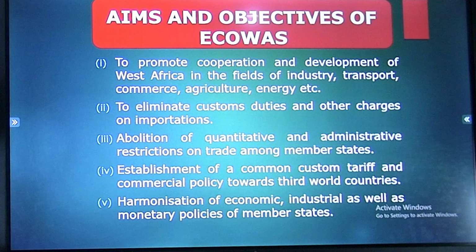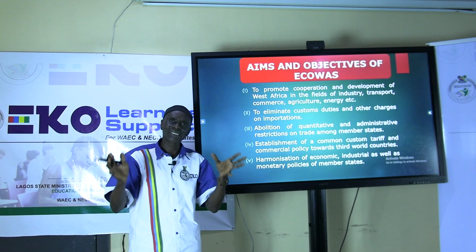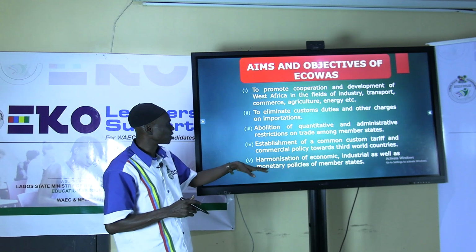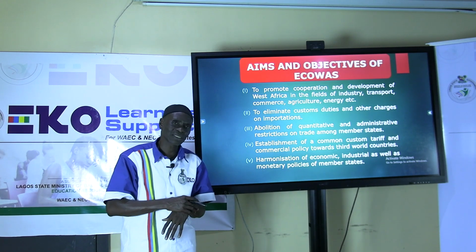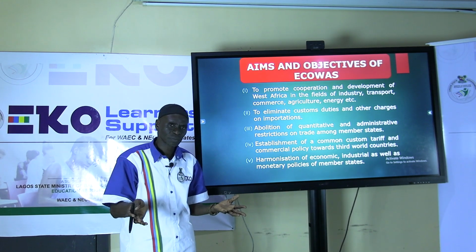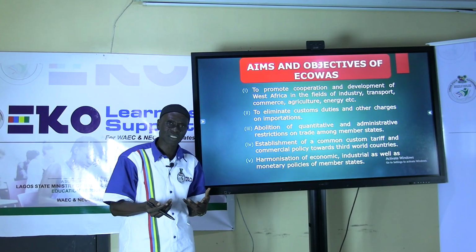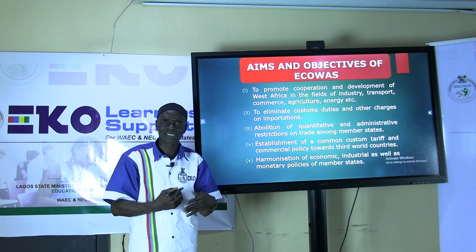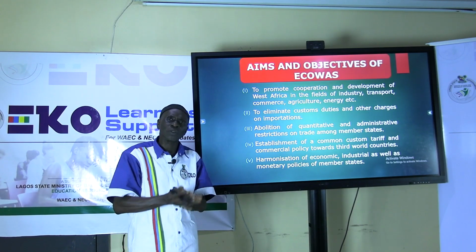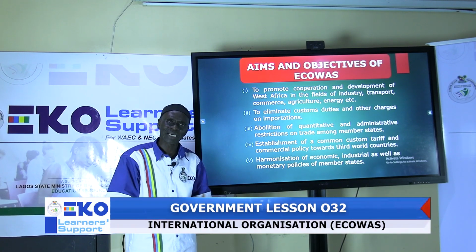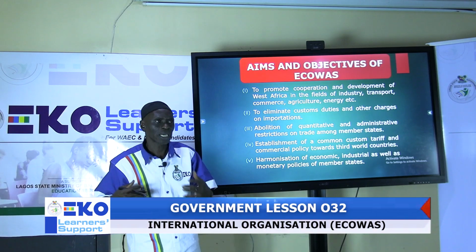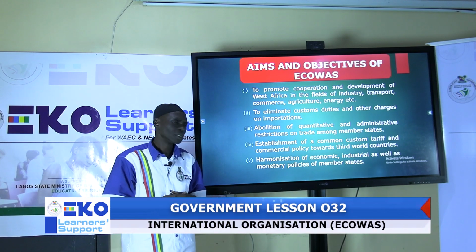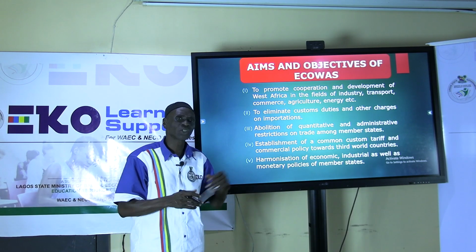The next one, harmonization of economic, industrial, as well as monetary policies of member states. Yes, to harmonize, to bring together policies in terms of economic aspects, industries, and monetary policies. If you talk about economic policies, what are those things that are needed to be done that will make for advancement and growth in the economy of these countries? ECOWAS will encourage it. At the same time, what about industries?